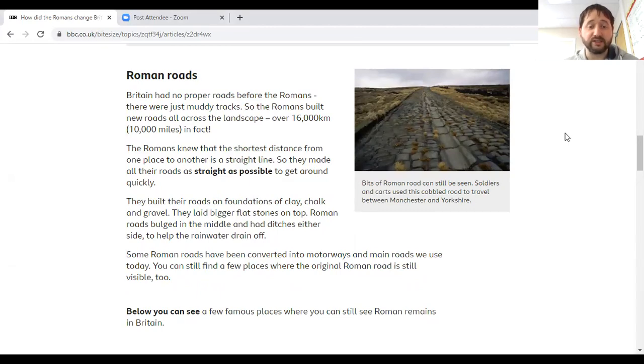Some Roman roads have been converted into motorways and main roads we use today. You can still find a few places where the original Roman road is still visible too. And there's an example there, just in the top right. Bits of Roman road can still be seen. Soldiers and carts used this cobbled road to travel between Manchester and Yorkshire. So you can pause there if you want to take some more notes. So I'd pause it here and just see what notes you can take about that section.